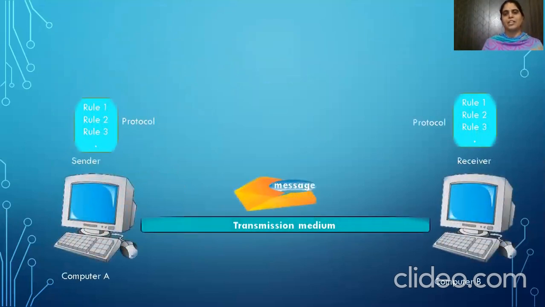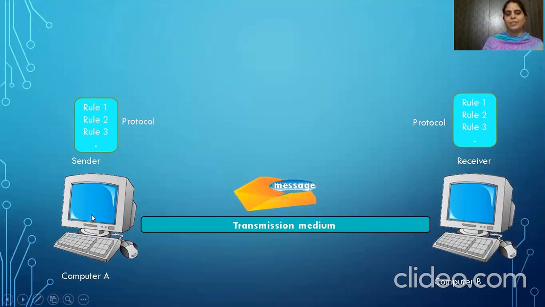Here is a pictorial representation of the different components of the data communication system. Here we have a set of rules, which are nothing but protocols. Both the communicating parties have to agree upon the same protocol. Then only they can communicate with each other.